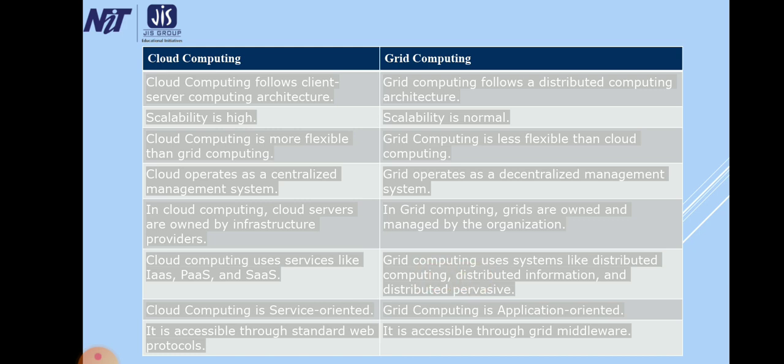Cloud computing is service oriented. Grid computing is application oriented. Cloud computing is accessible through standard web protocol. Grid computing is accessible through the grid's middleware. So these are the main differences between cloud computing and grid computing.